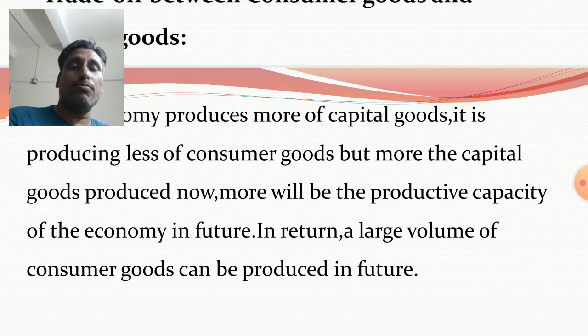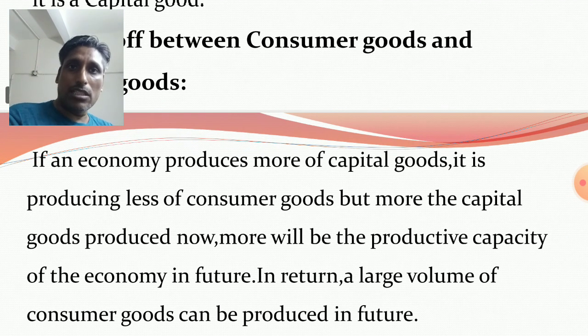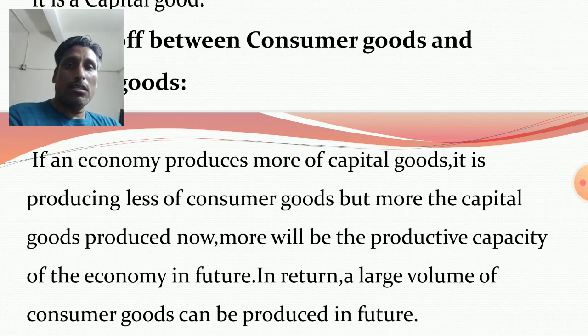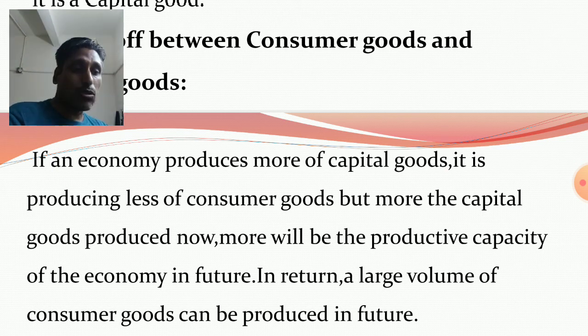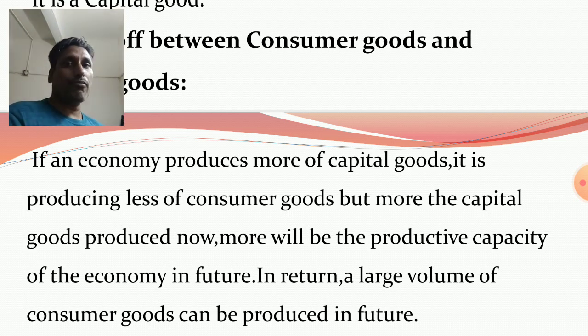So in the short term there is less of consumer goods because more capital goods are produced, and production of consumer goods is less because resources are limited. If more of the resources are used for capital goods, then less is available for the production of consumer goods.